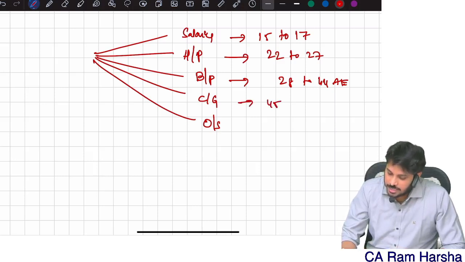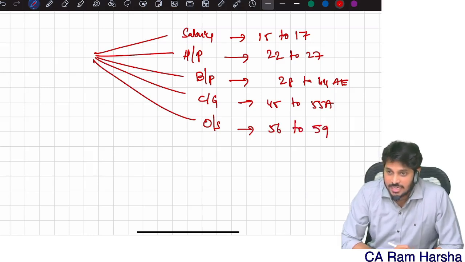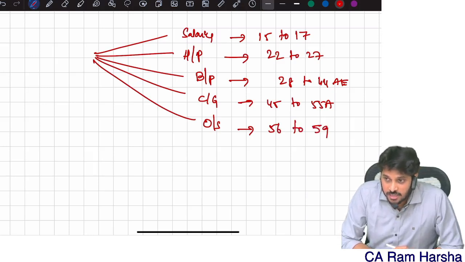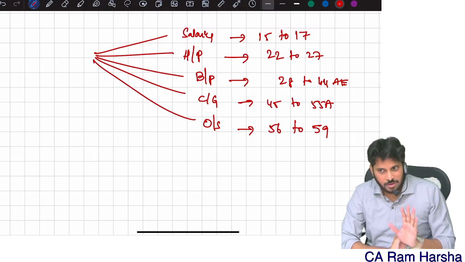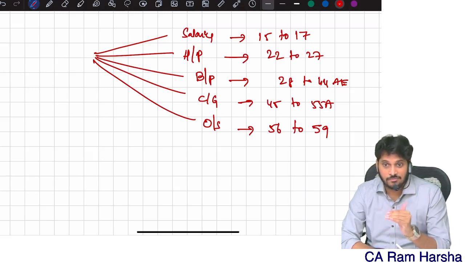Capital gains begins at section 45 and ends at 55A. Other sources: the discussion begins at 56 and ends at 59. Whatever income you are getting, you may be working in a company and getting salary. You are a lawyer, you are getting some fees.